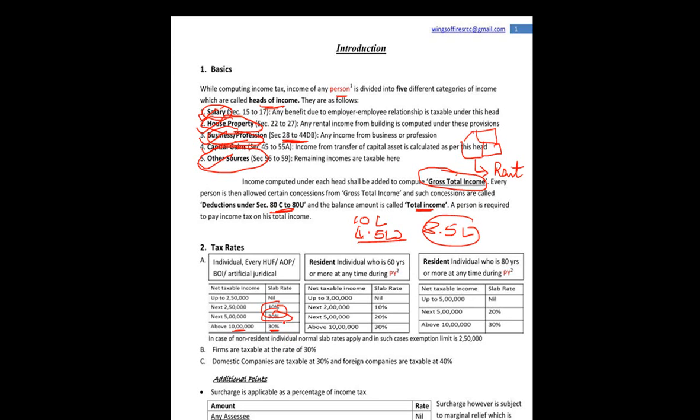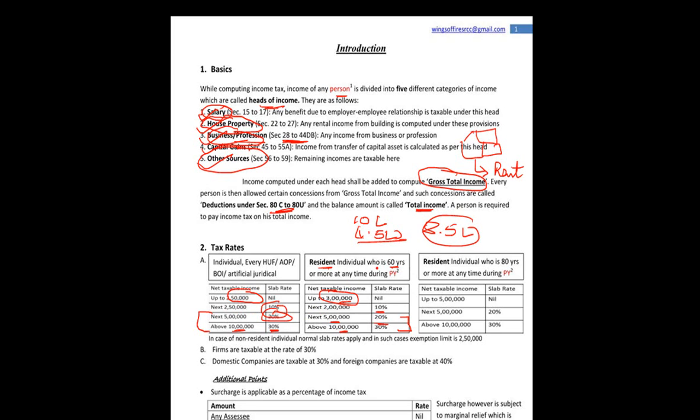Now, in case of a resident individual, the important point here is a resident who is 60 years or more is also known as a senior citizen. In that case the first exemption limit will be 3 lakh. So up to 3 lakh there will be no tax charge. On the next 2 lakh 10% tax will be charged. On the next 5 lakh 20% tax will be charged, and above 10 lakh 30% tax will be charged. So comparatively the 20% and 30% portions remain the same. The difference lies only in the exemption limit, and then the next 2.5 lakh and next 2 lakh.